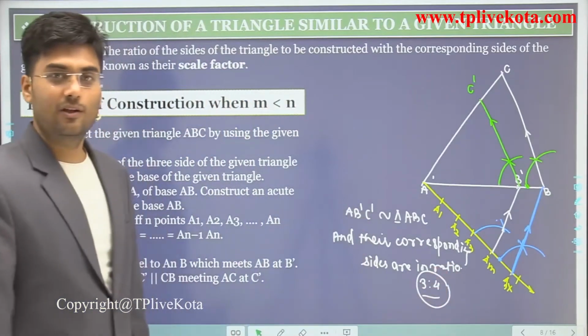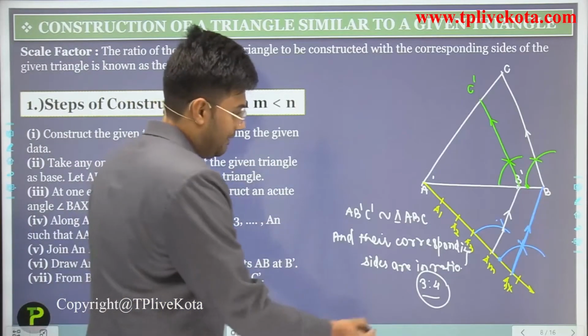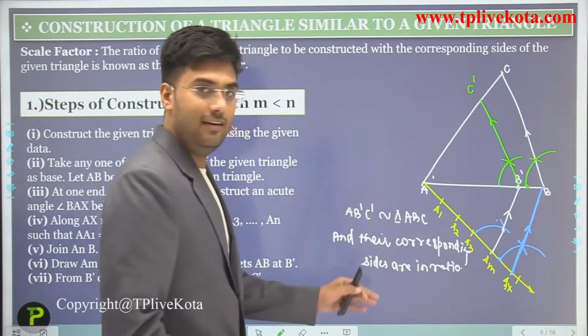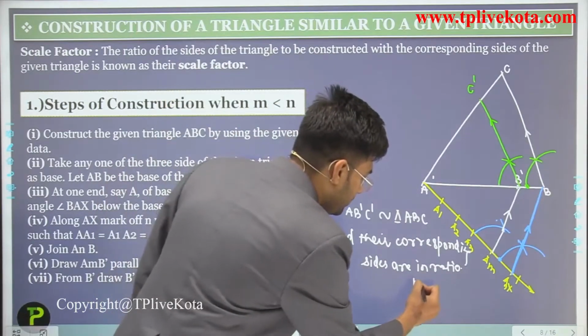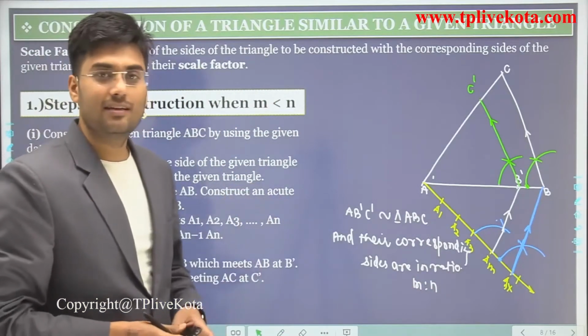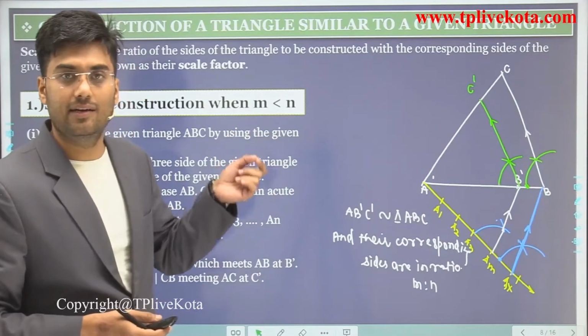Clear? So students, in ratio m/n. Clear? So students, this is the construction of similar triangle when numerator is less than denominator.